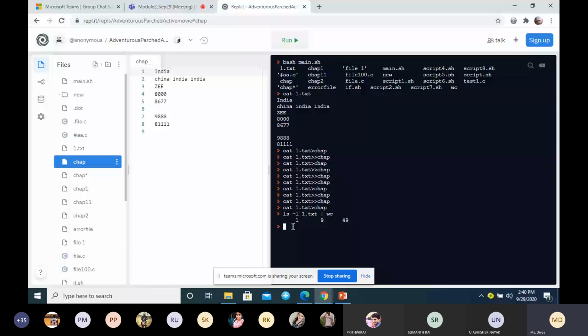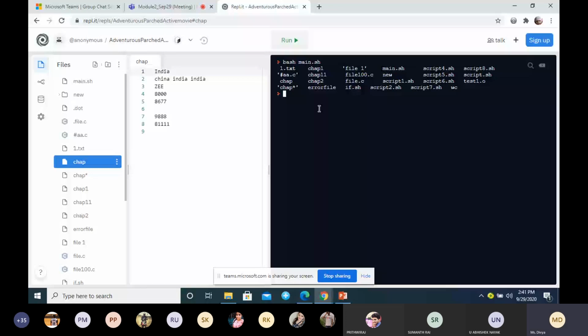For displaying the error, we write the file descriptor number. I'll show you an example. Suppose I don't have a file with the name 2. You can see these are the files I have. Now I use the cat command and go for a file with the name 2. What will it give? No such file or directory.